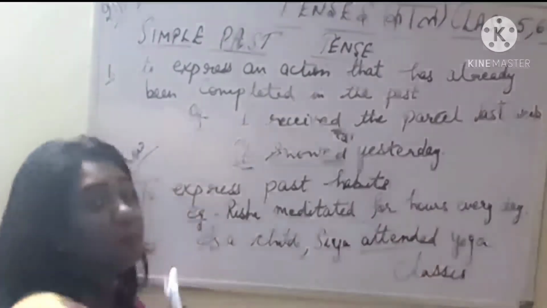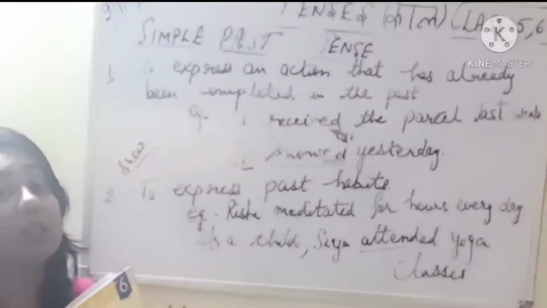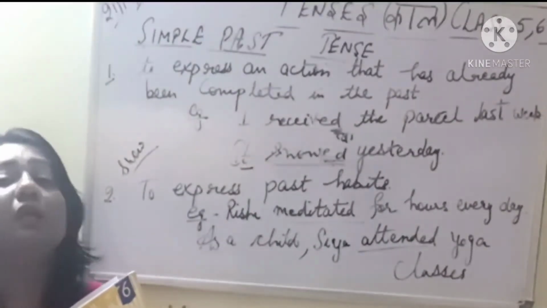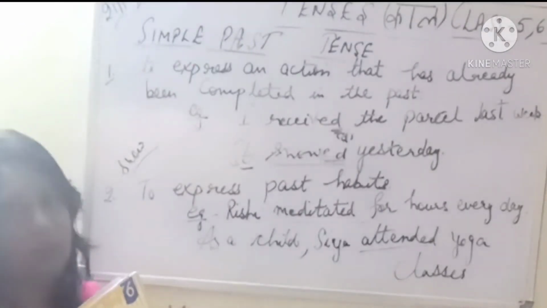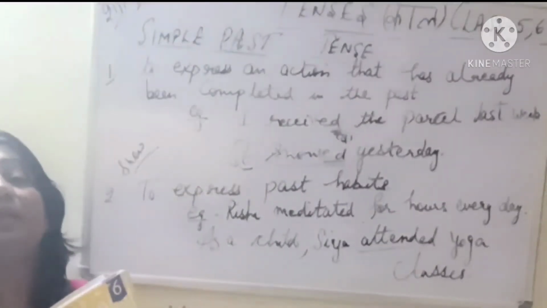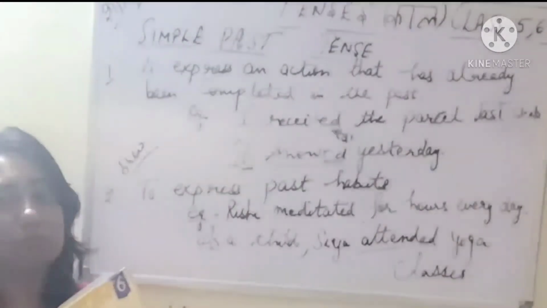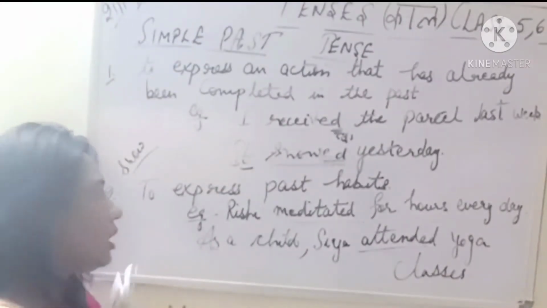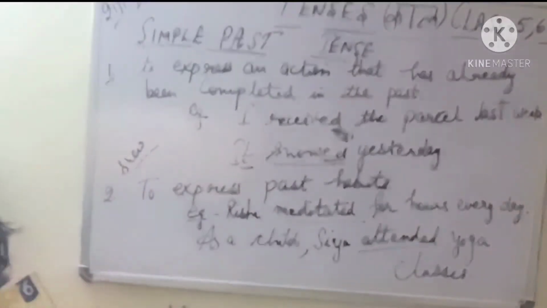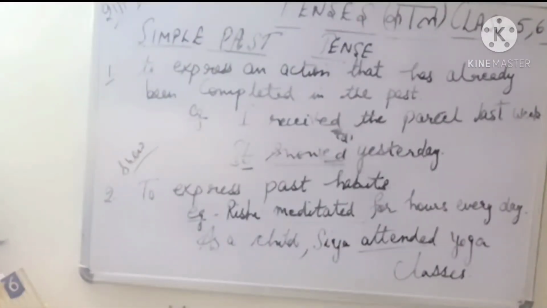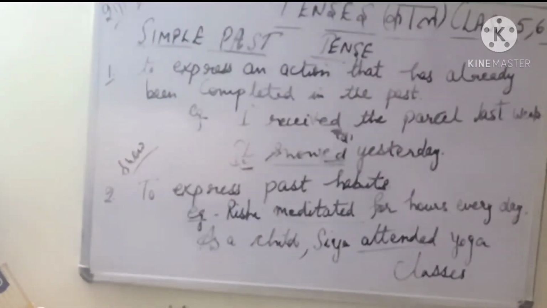Now attend is the basic verb, but to make it in the past form, we have to add ed, so it becomes attended in the second form. Attend, attended, attended is a third form again. So this we are going to do. I am going to give you the chart, don't worry. So this way we need to change the past tense of the sentences as asked.